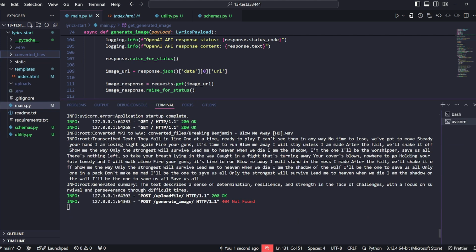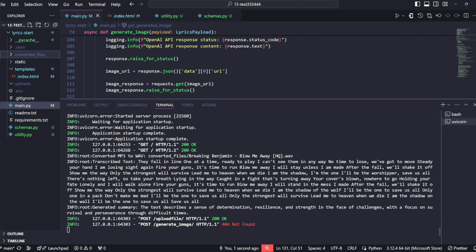So as you can see, the backend has successfully transcribed the text, and it looks exactly like the lyrics of this particular song. And also then the second aspect of our backend has requested this summary. This text describes a sense of determination, resilience, and strength in the face of challenges, with a focus on survival and perseverance through difficult times.